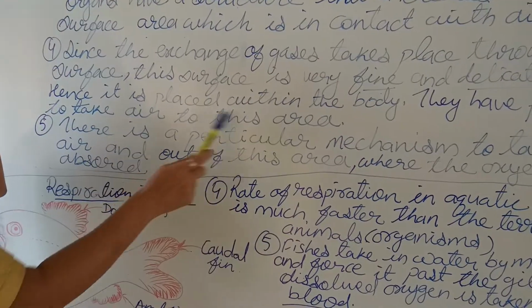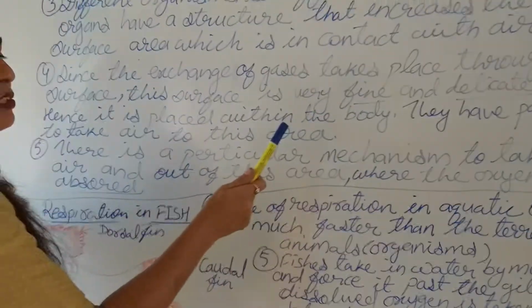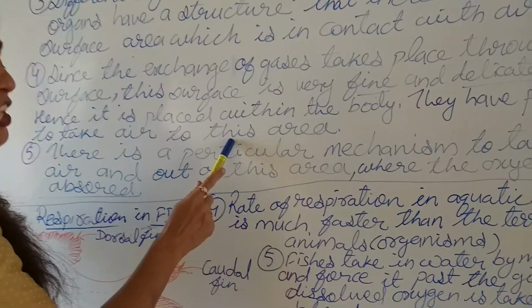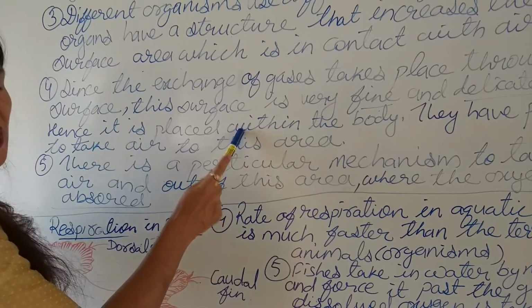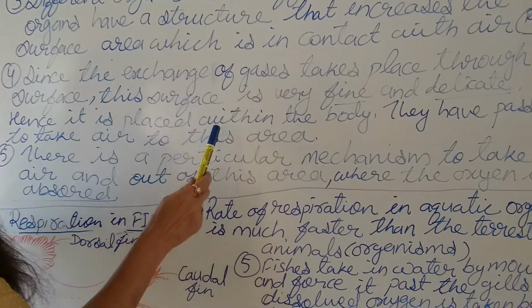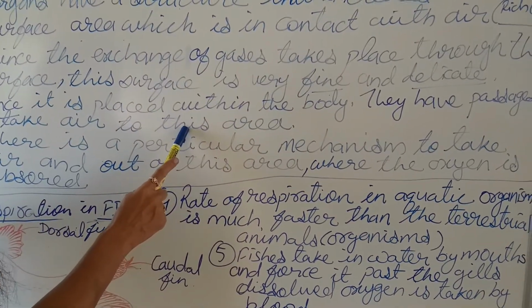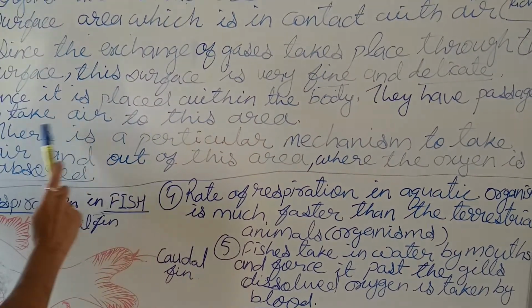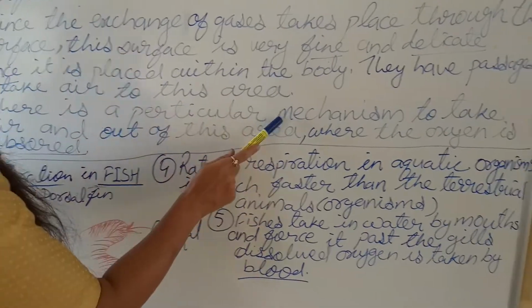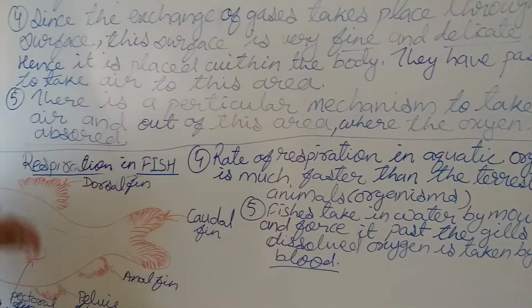Now what is the meaning of this? The air reaches these delicate organs, and from there the oxygen part of the air is taken and dissolved in the blood. Then there is a particular mechanism. What is the meaning of this line?